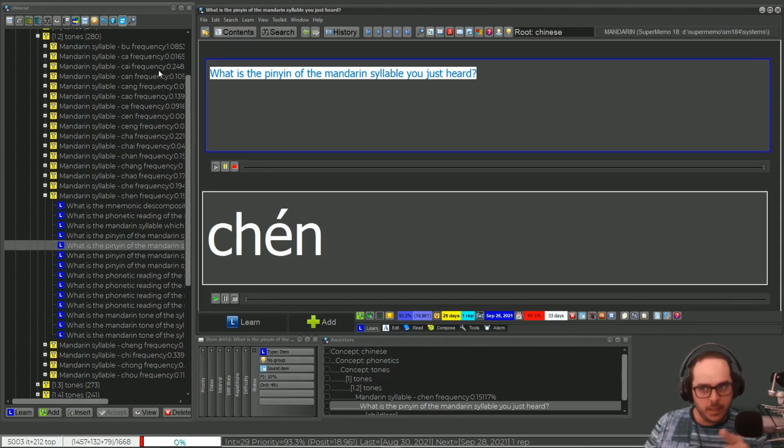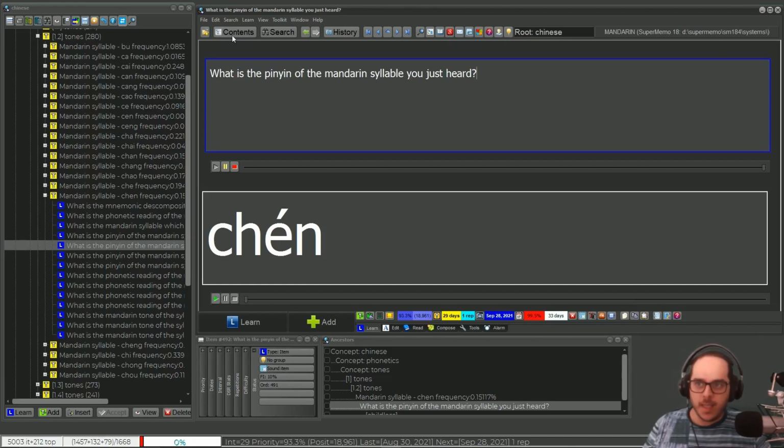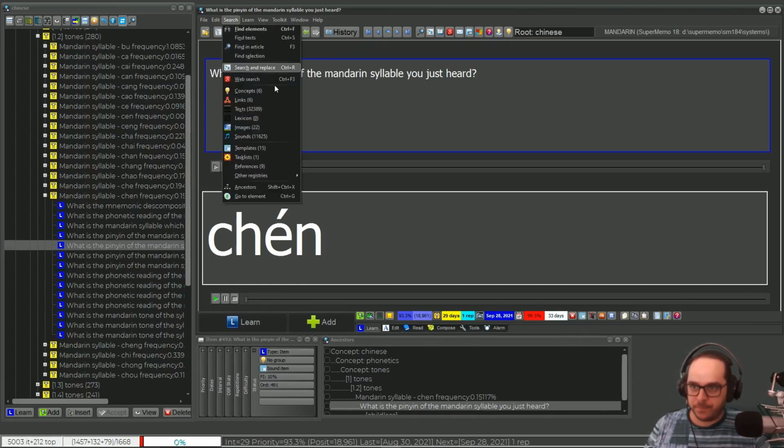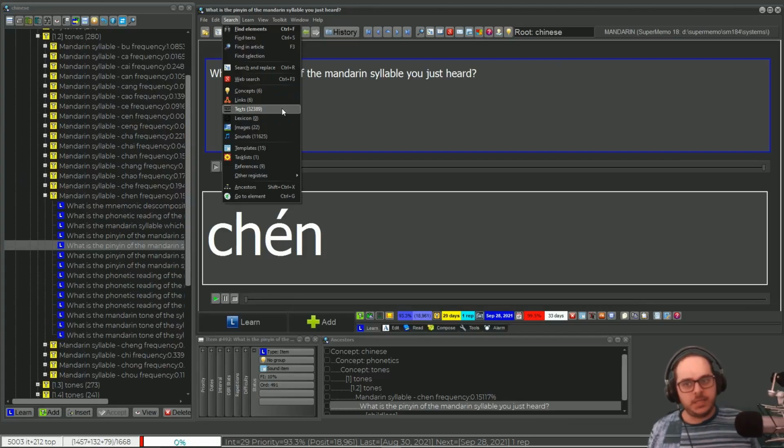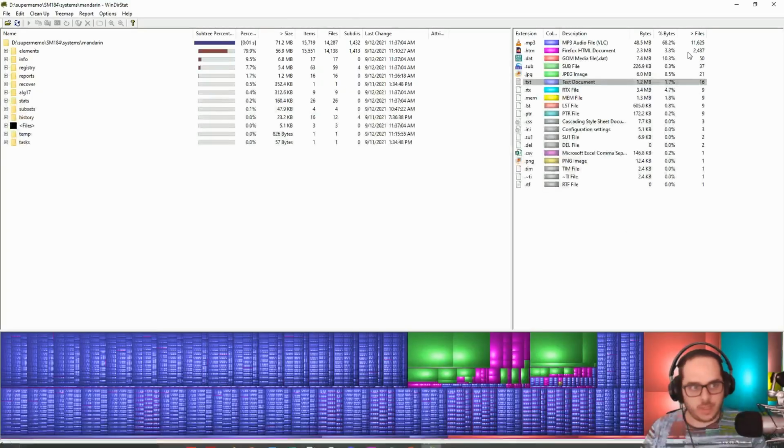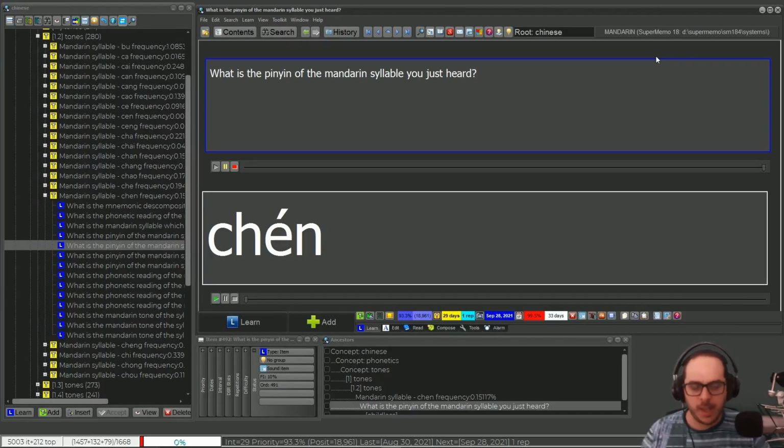So the question is, is SuperMemo actually reusing this? Paraphrasing, do I have this every time or just once? Well, if I go to search and text registry, look at the text registry: 32,000. This is a number of files I could expect, right? 32,000 HTML files, those are the 2 for every item and 1 for every topic. But I only get 2,000 and something. How is that possible? Am I missing data? No, I'm not. So let's try this.